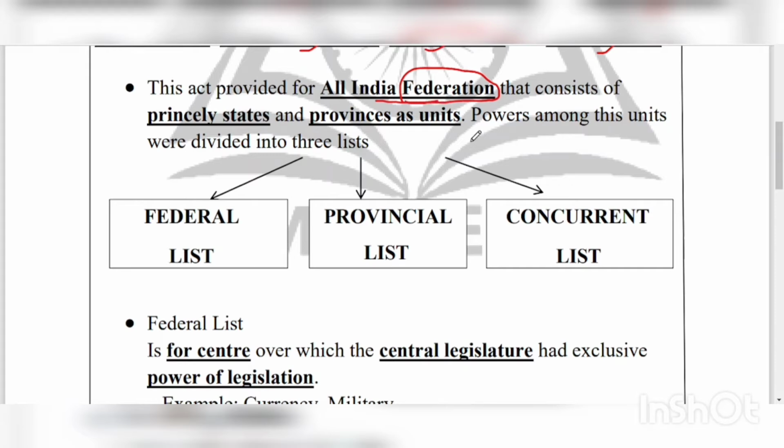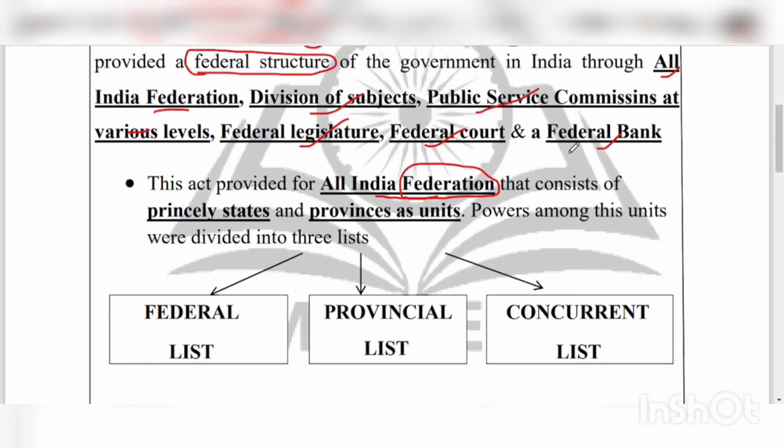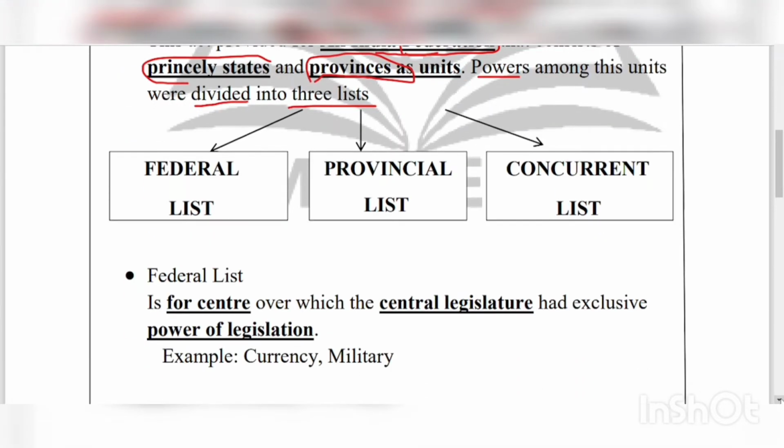So I have listed all the federal characters of the act, and the important thing about the federation is the division of powers among different units. And in this point, the All India Federation consisted of princely states and provinces as units, and power among these units was divided into 3 lists. Yes, the division of powers is the most essential point needed here. So I added the point in first place.